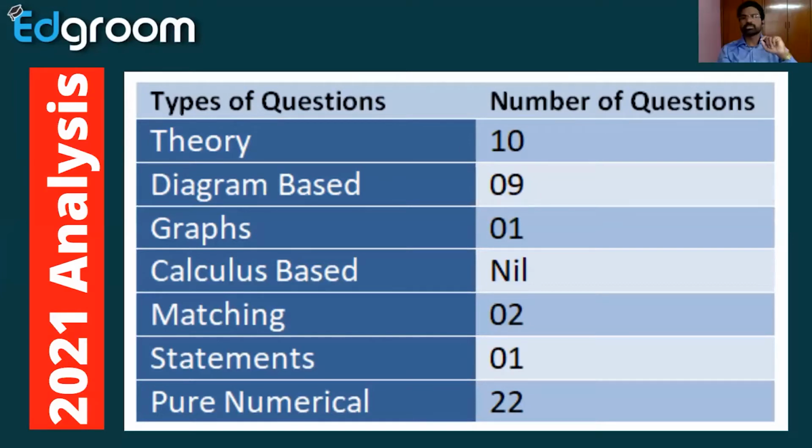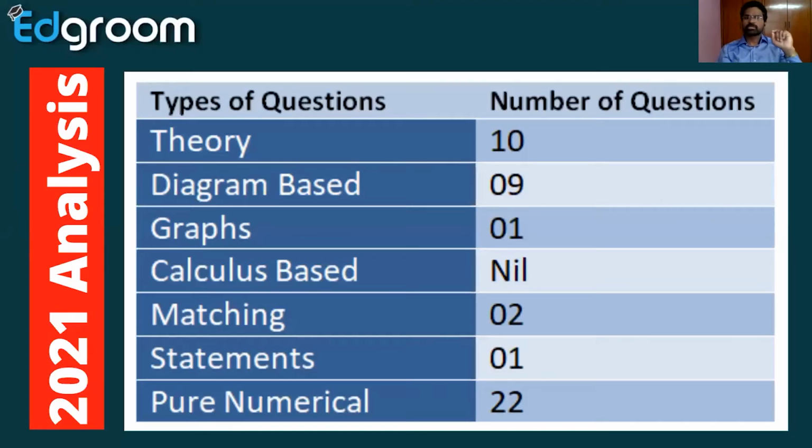Diagram based questions are 9. Diagram based questions means some circuit diagram based problems, some connecting bodies problems, some pulley problems. So it is 9 diagram based questions in the 2021 paper.